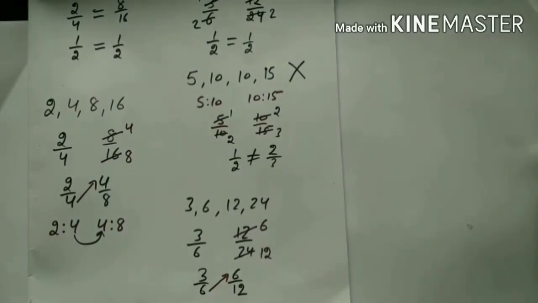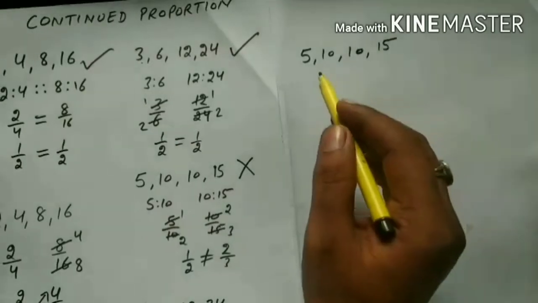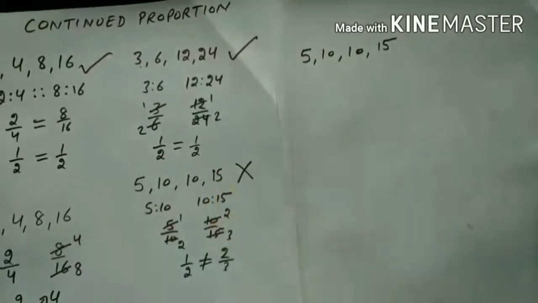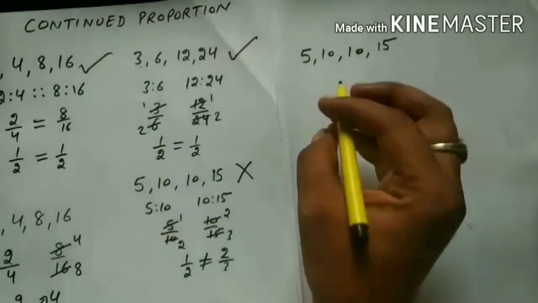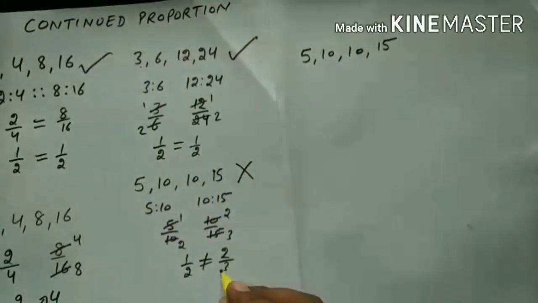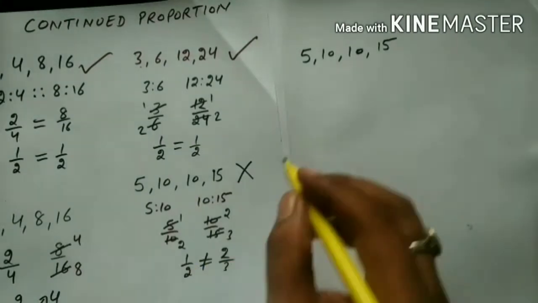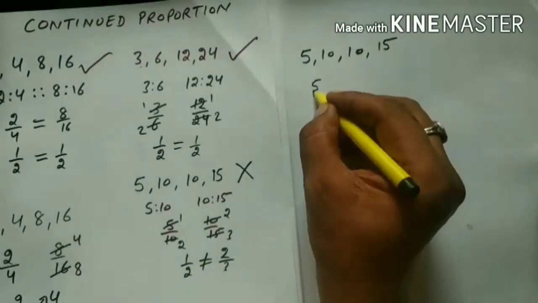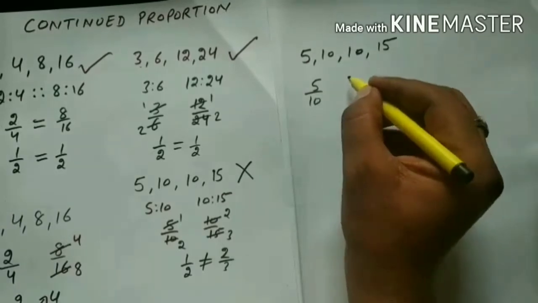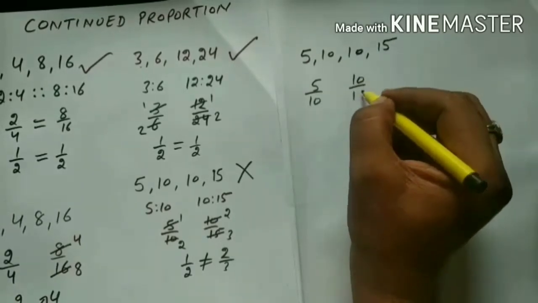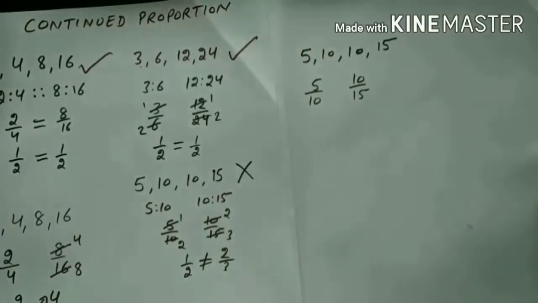If you see this case where the terms were not in proportion, we have seen that the ratios are not the same, but you will see here that 5 over 10 and the second ratio is 10 over 15. You may see that the continuation is going on there also, but their ratios are not the same.